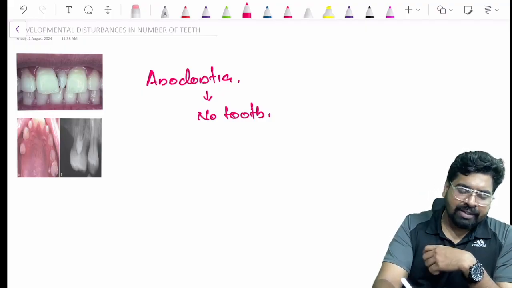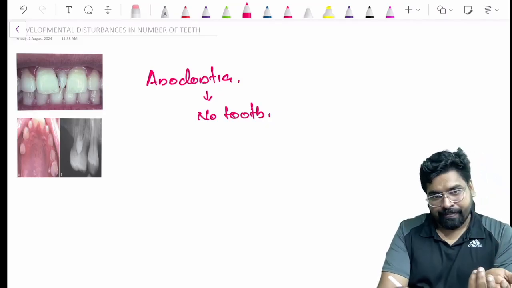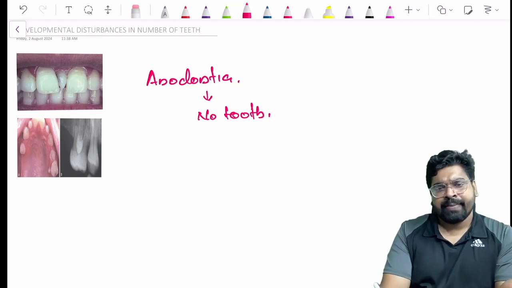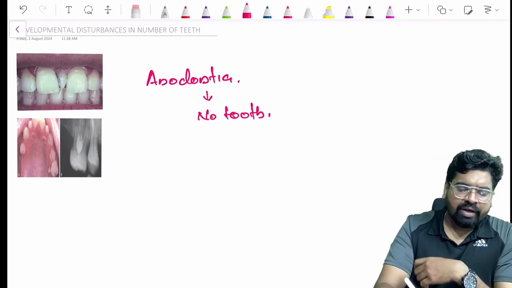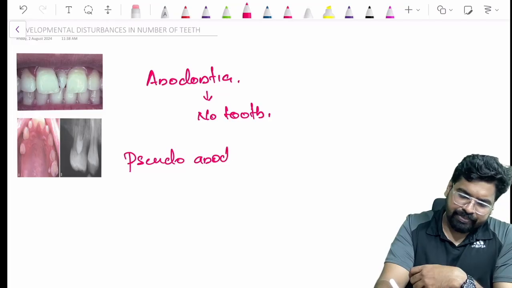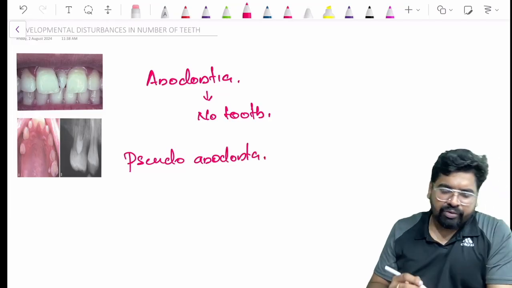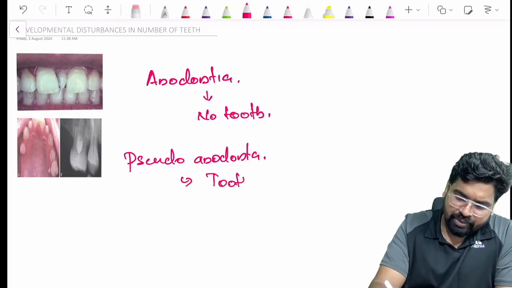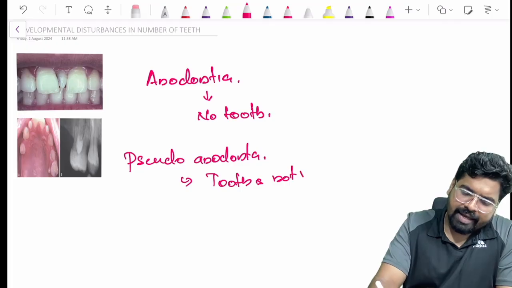If the teeth are there but not erupted, as in a 2-month-old child, we call the term pseudoanodontia. Pseudoanodontia means the tooth is not yet erupted.